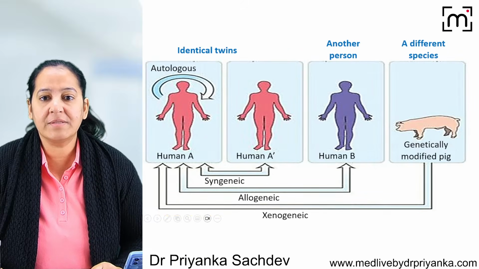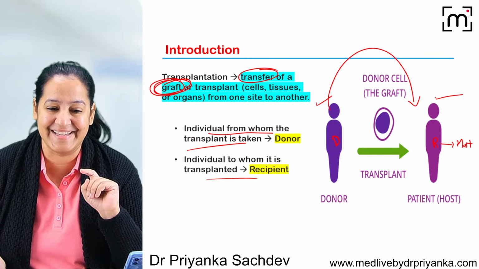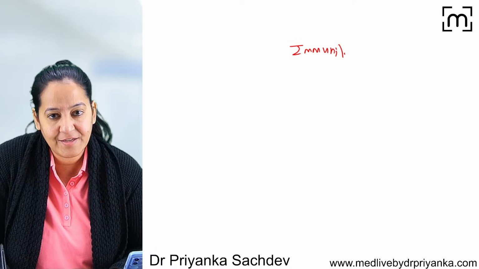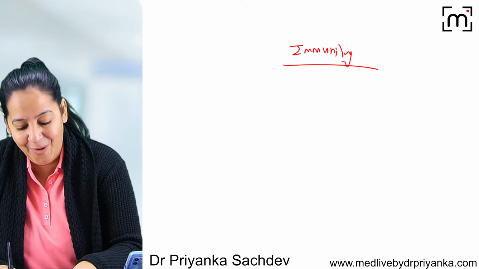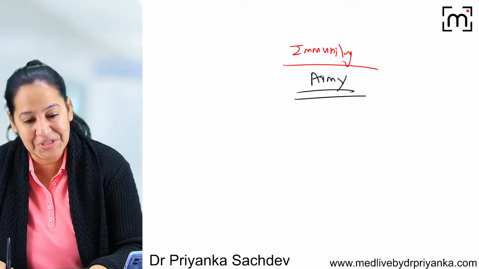Listen. What is the biggest problem in the transplant? You will say, ma'am, transplant is an easy process. No, it's not easy. The biggest problem is that we all have immunity in our body. What do you mean by immunity? I simply call the immunity as army. God has provided us with the army. So there are soldiers in the army.